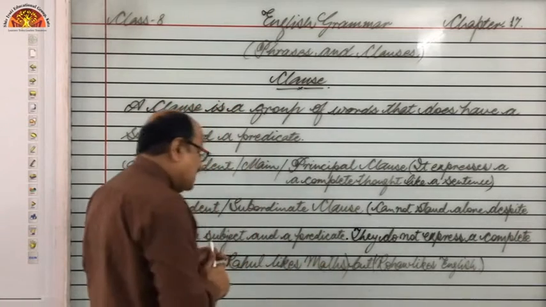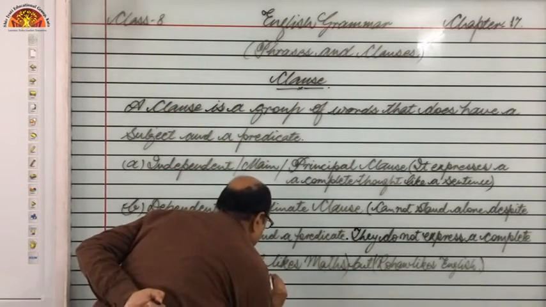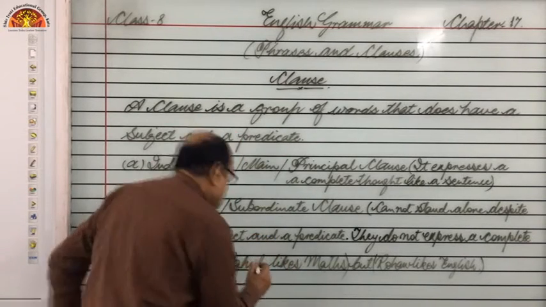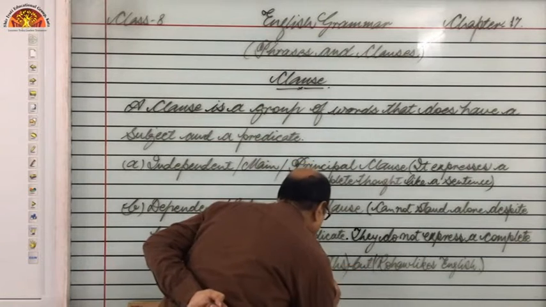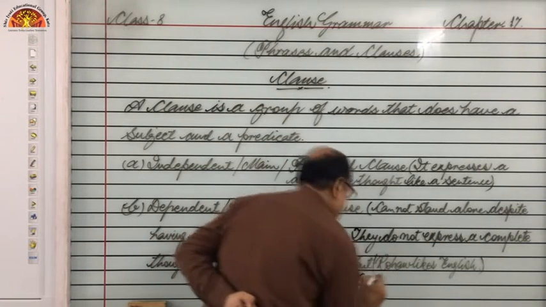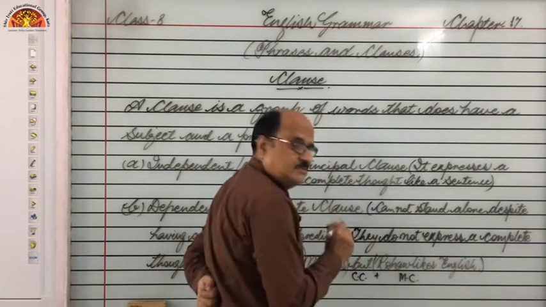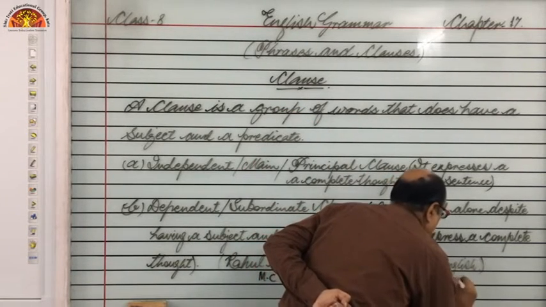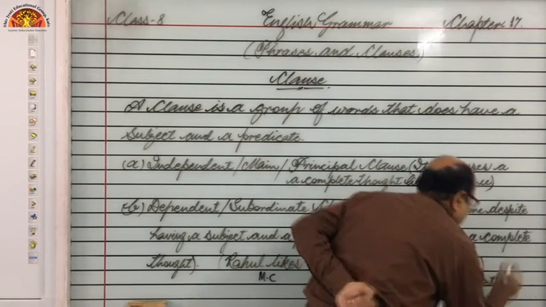So, students, we can say in short that whenever, and this is an independent clause, right, students? We can say main clause plus coordinating conjunction plus main clause is equal to compound sentence.